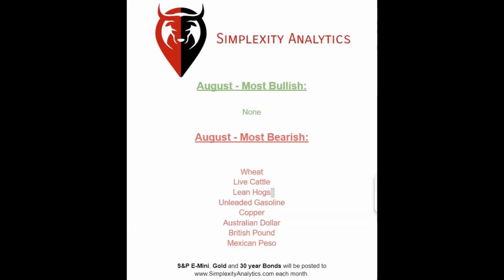This is for August of 2024. August is mostly a bearish month. As we see, there's a number of markets that are bearish, but we don't have any that are bullish. So the markets that are bearish for this month are wheat, the two meats in live cattle and lean hogs, unleaded gasoline, copper, and three currencies, the Australian dollar, British pound, and the Mexican peso.